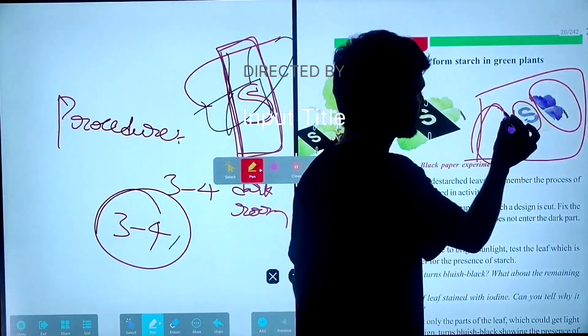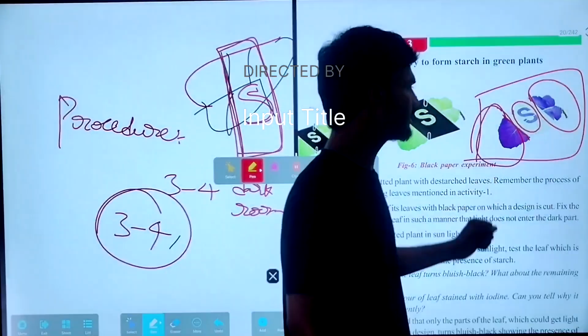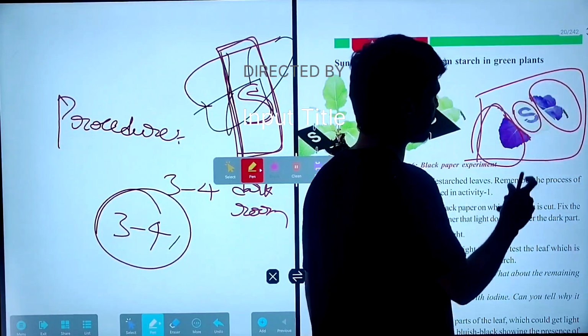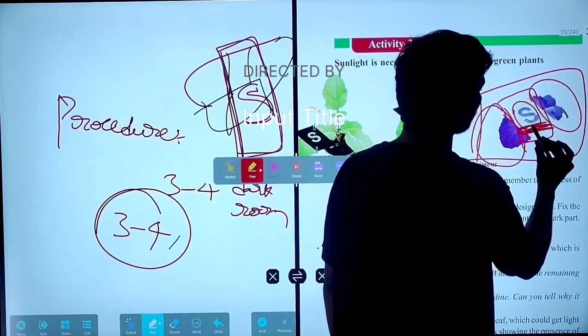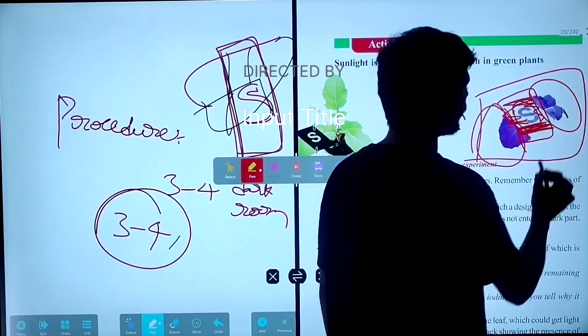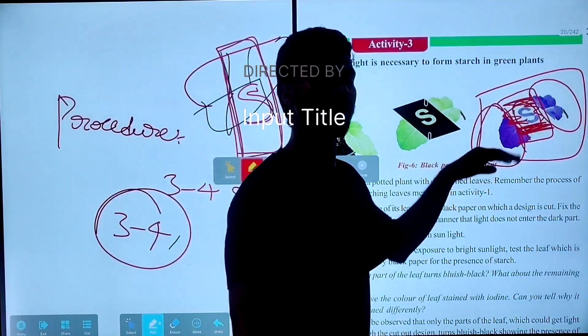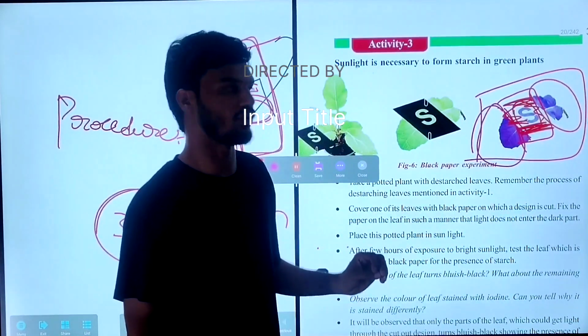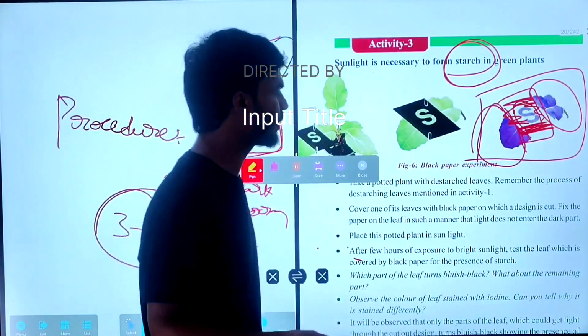When it is exposed to the sunlight, the preparation of starch, photosynthesis, will take place. The part covered by the black strip has no color change. There is a pale color, no color change. So we can say that only the leaf exposed to the sunlight prepares starch.